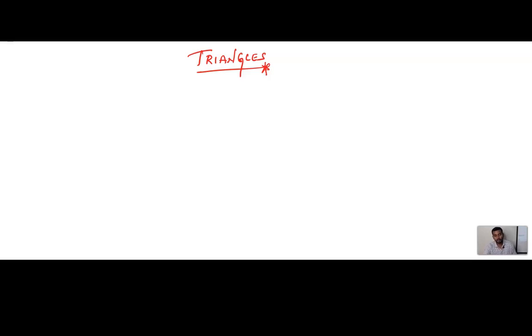Dear students, today we are going to continue the chapter Triangles of Class 10 CBSE board or SSLC board. Okay, children, open your textbooks. You can see exercise 2.1. If you are CBSE board students, open your chapter Triangles. In that, please open your first exercise, first question: fill in the blanks using the correct word given in brackets.